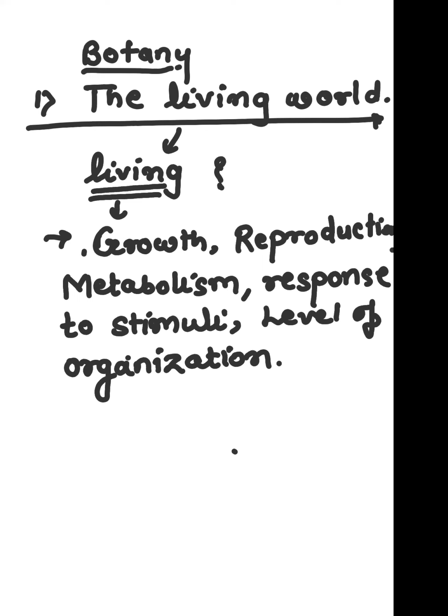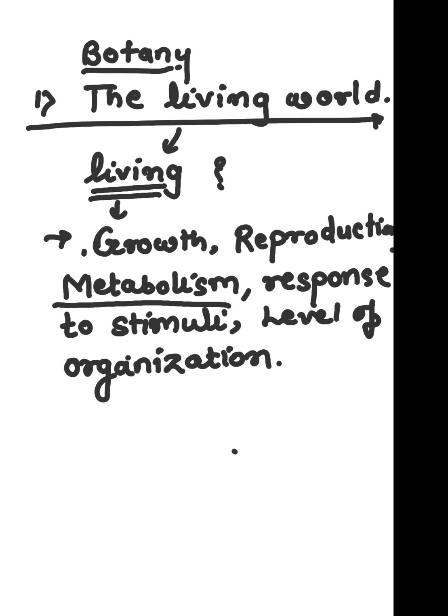And as you might have studied, you know that not all of these characteristics are whole and total characteristics. Among these, the very important one is metabolism. It is an ultimate characteristic, that means there is no exception for metabolism. Non-living things will not perform metabolism. Only and only living organisms perform metabolism.